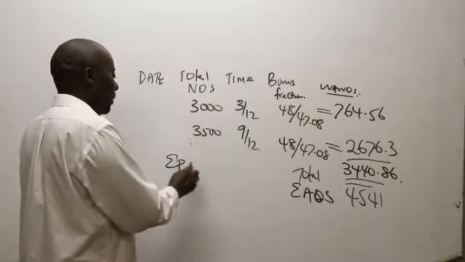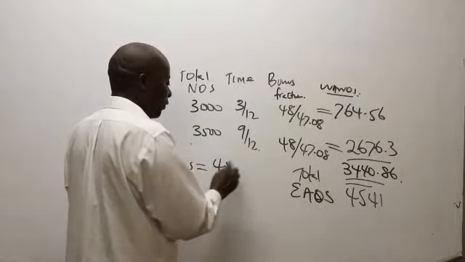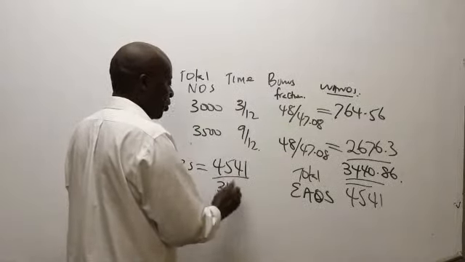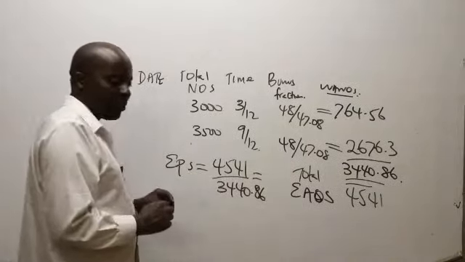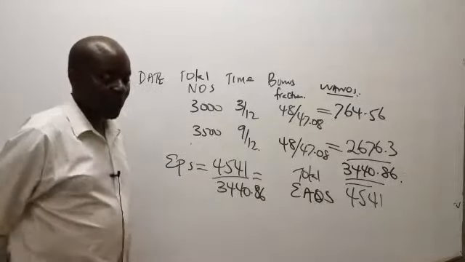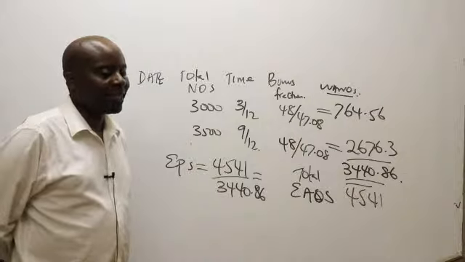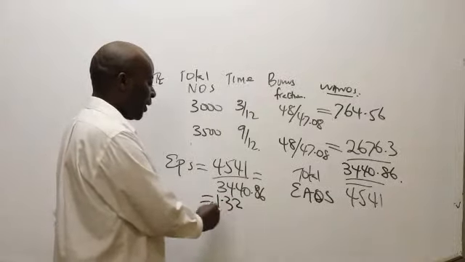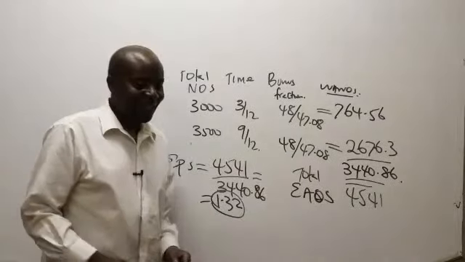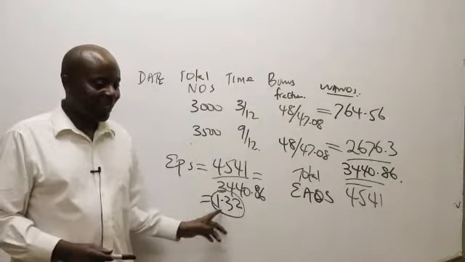And therefore, the EPS will be equal to the earnings attributable, which are 4541, over 3440.86, which will end up giving us what figure, somebody? Please don't write this. This is nonsense. Don't write it. So I'm getting 1 point what here, somebody? 32. Is this figure familiar with us?